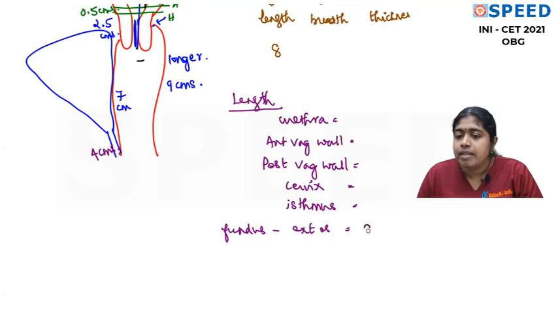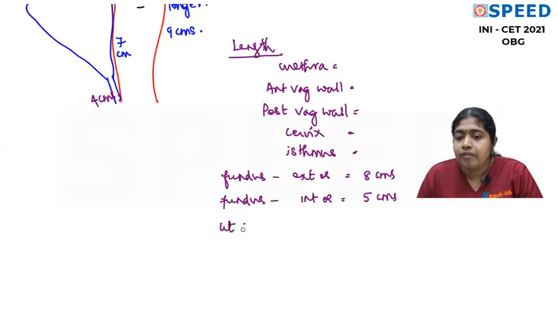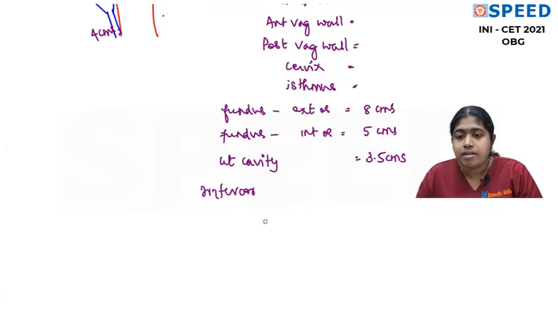What is the length from the fundus up to the external os? Now you say it is 8 centimeters. Fine. So what is the length from the fundus up to the internal os only? Then you say it is 5 centimeters. Now what is the length of the uterine cavity only? You say it is 3.5 centimeters. Now what is the intercornual distance? So the intercornual distance is 5 centimeters.